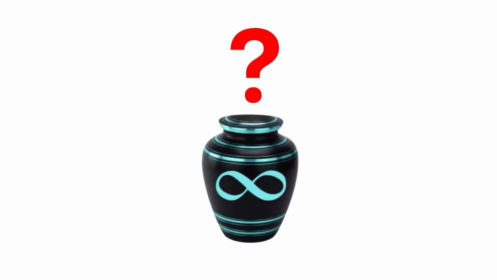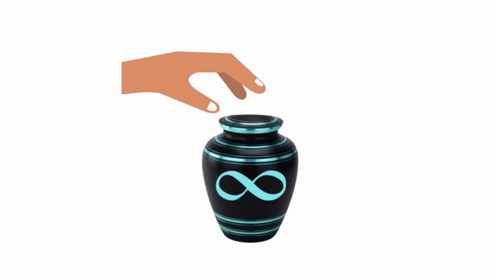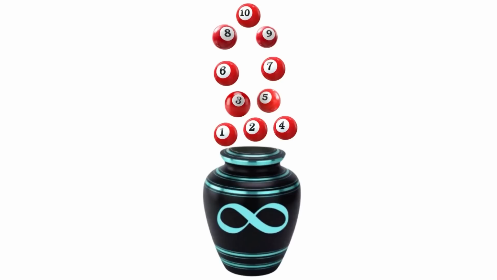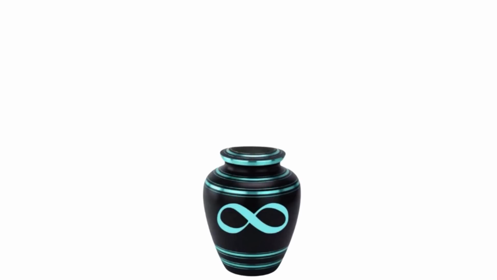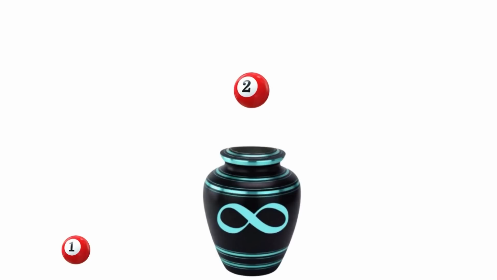The intuitive answer appears to be infinitely many. Each step seems to involve a net increase of 9 balls in the vase, so the number of balls just grows towards infinity. However, there is a sense in which the vase may be empty. Imagine that, at the start, all of the balls are numbered. At step 1, you put in balls 1 through 10 and remove ball 1. At step 2, you put in balls 11 through 20 and remove ball 2, and so on.